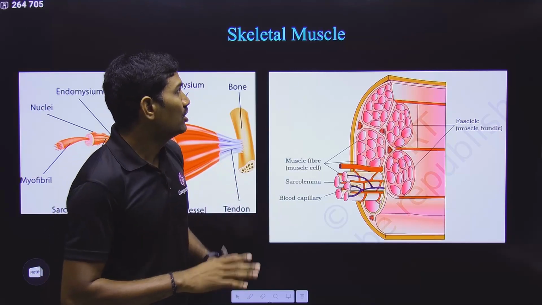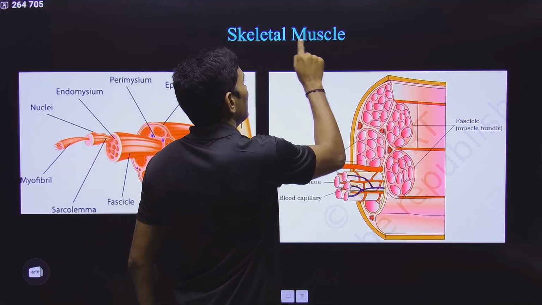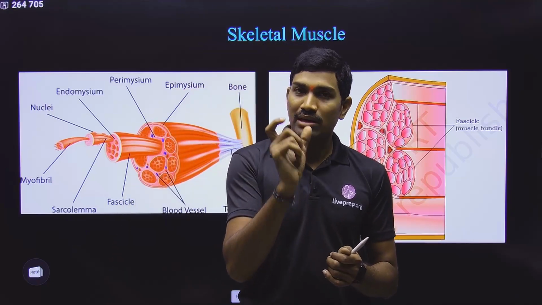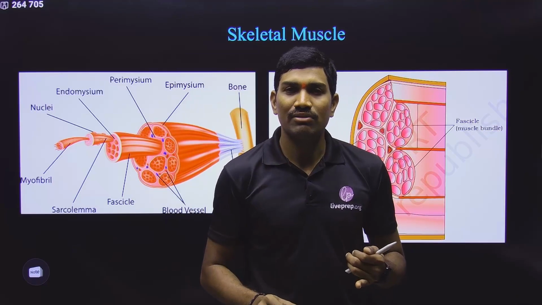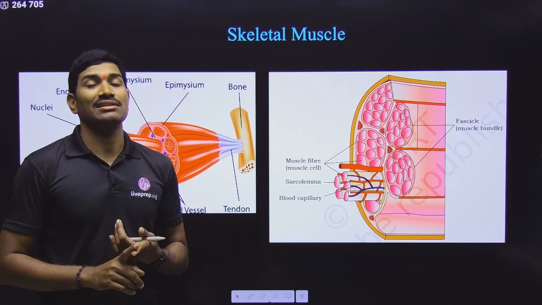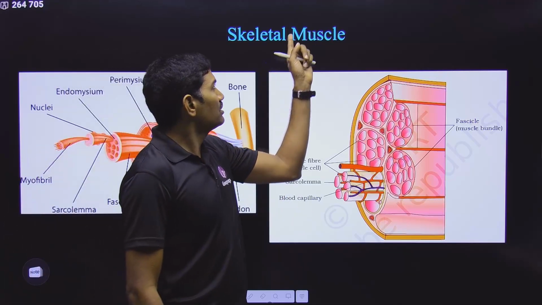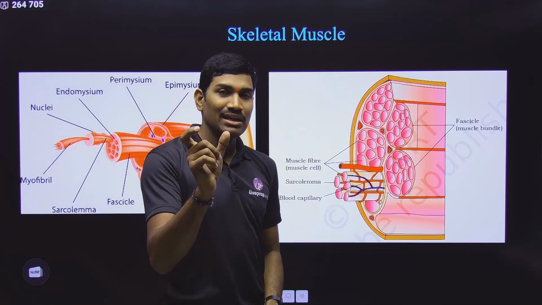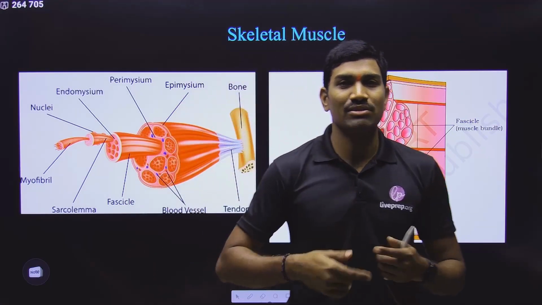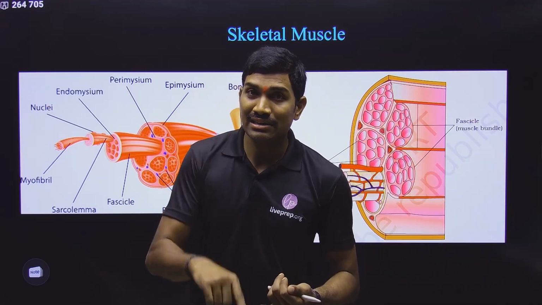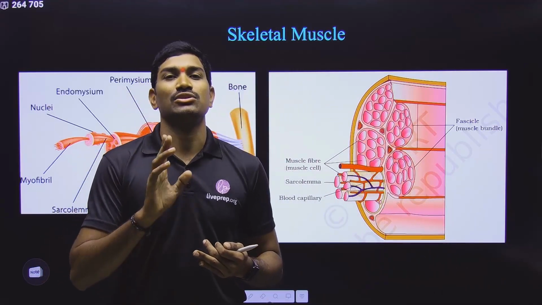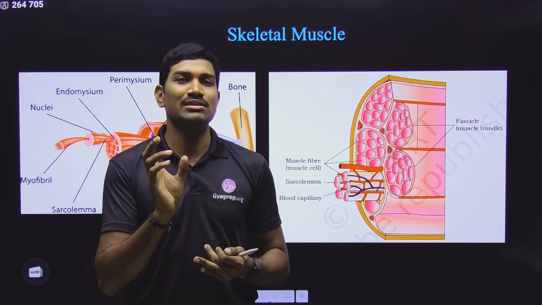Suppose in the examination they give the term muscle. Now they will give different options: it is a single cell, it is a tissue, it is an organ, it is an organ system. Likewise they may give. If they are using the term muscle, the term muscle represents tissue. Many students make mistakes, that's why I am repeatedly focusing on this particular word. In the same way, the term nerve is also a tissue. Nerve is a tissue. Please understand these basic words.